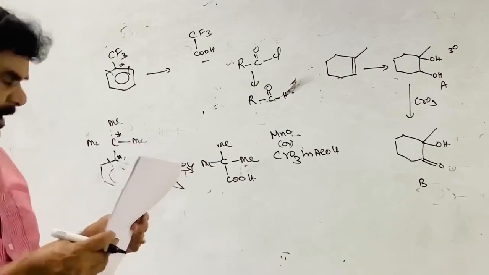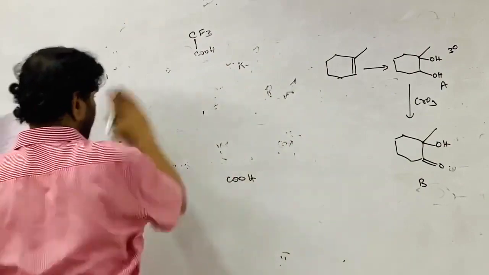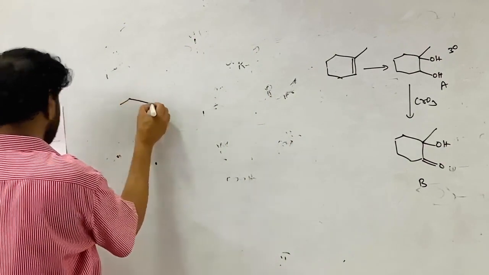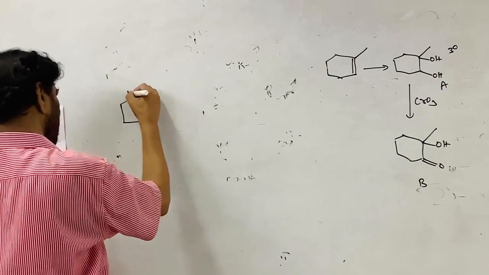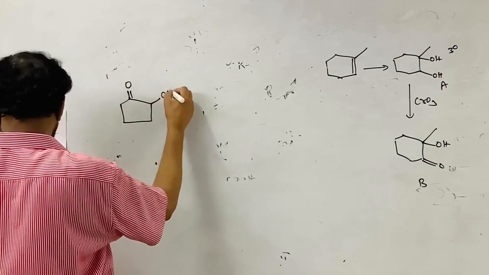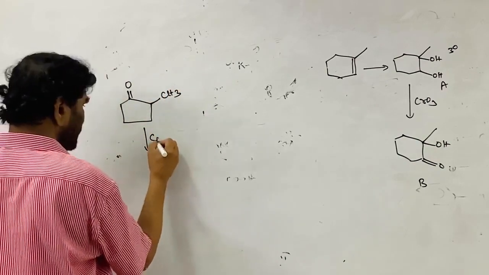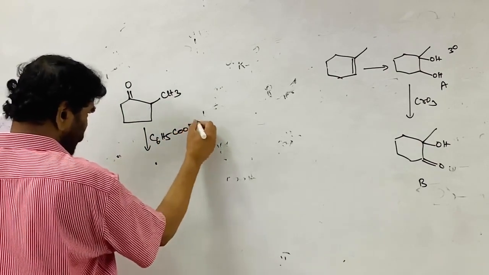So the last one, the 50th one, is the Baeyer-Villiger oxidation. This is the methyl ketone with perbenzoic acid, C6H5COOOH.